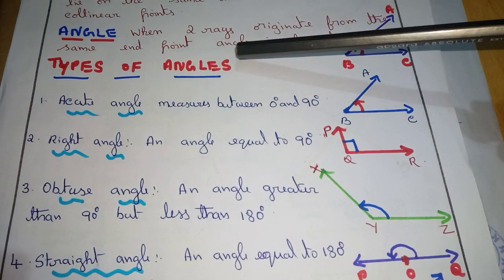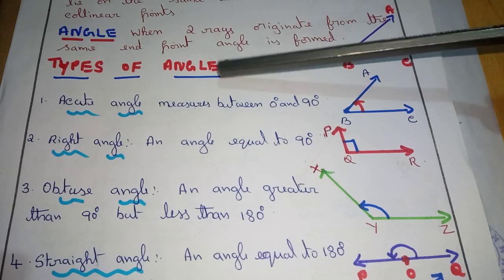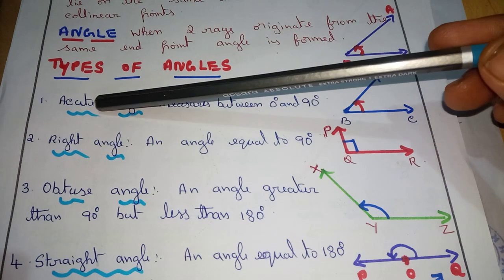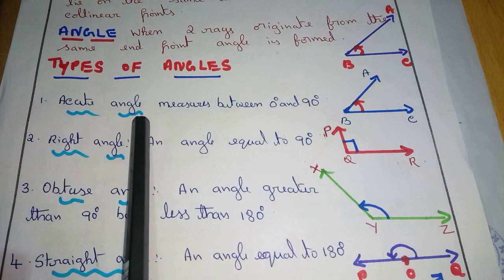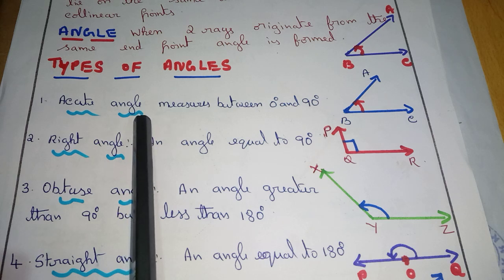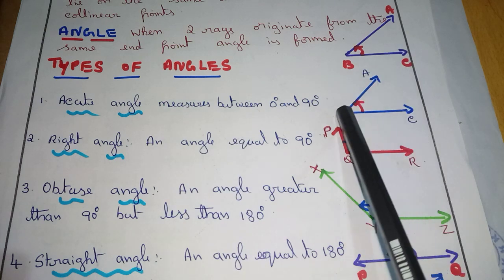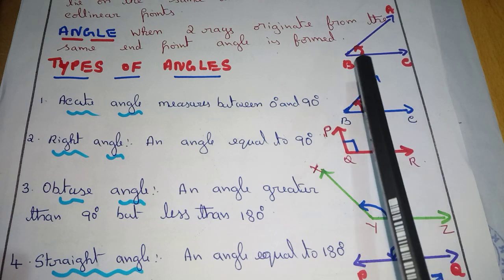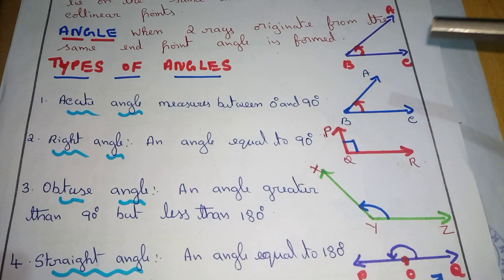Next, types of angles. Side heading, types of angles. Here also, leave place on the right hand side, and write on the left hand side. Acute angle. You know the definition, no? Can you write? Measures between 0 and 90 degrees. Draw a small figure. Show it less than a right angle. If you keep it straight, it is 90, so keep it less than that. So an acute angle at B.